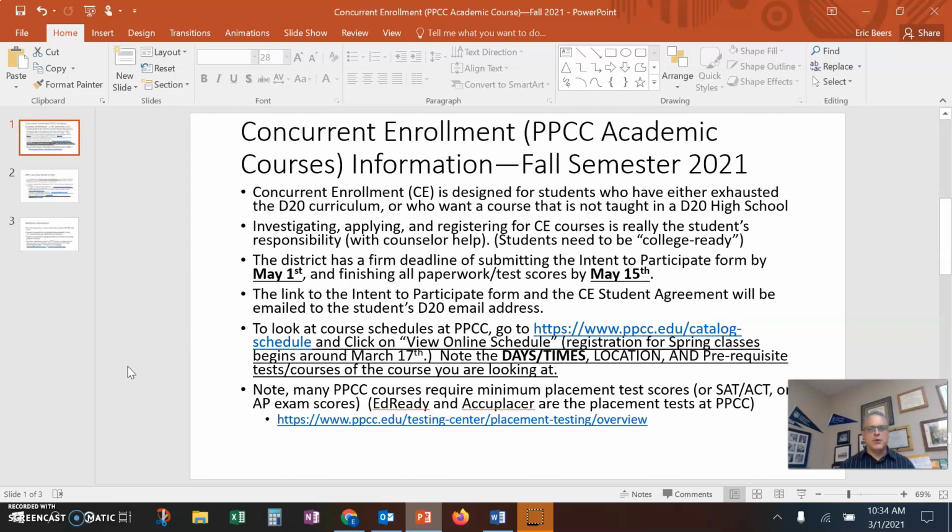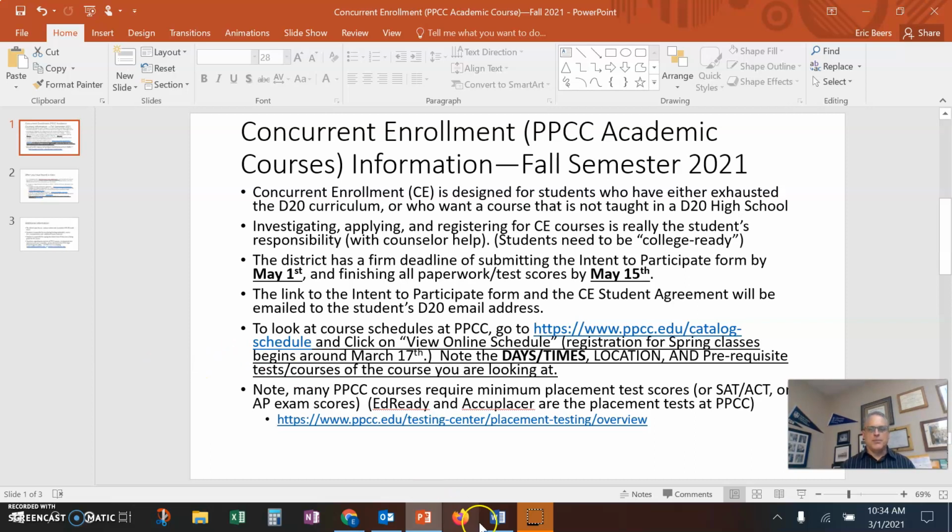I wanted to show you how to look up courses at Pikes Peak Community College's website because that is really the trick, is finding a class that works in your schedule. District 20 only covers the cost of on-campus Pikes Peak Community College classes. Online Pikes Peak Community College classes are not covered with concurrent enrollment.